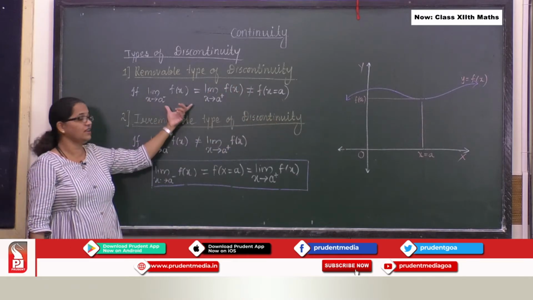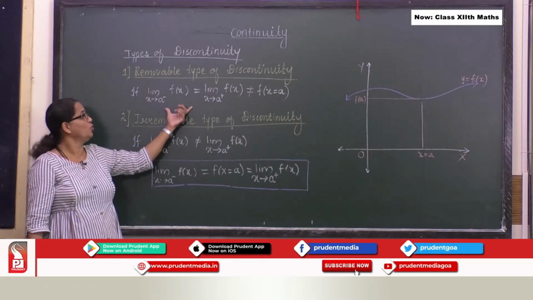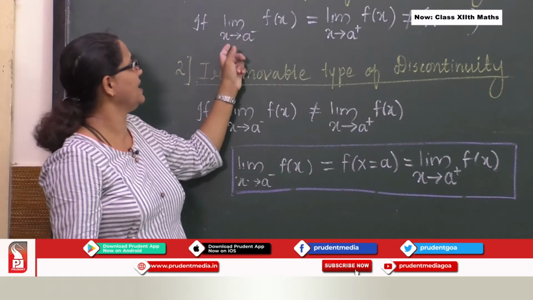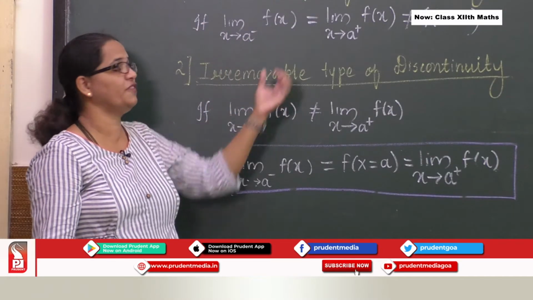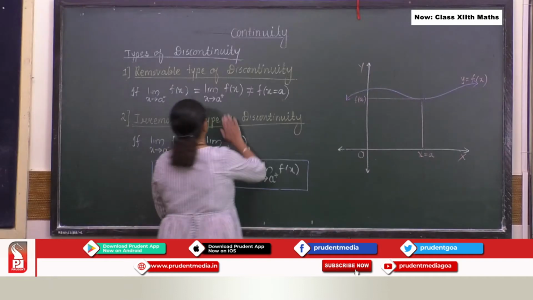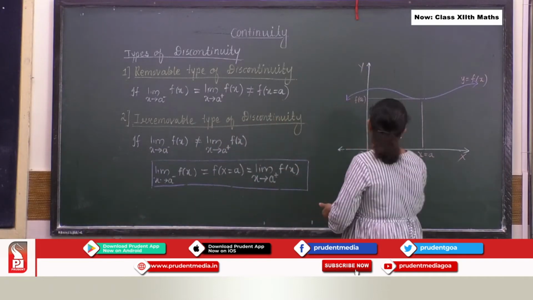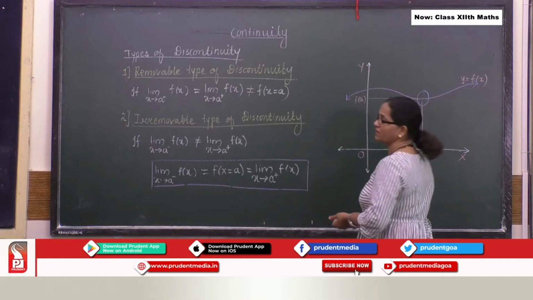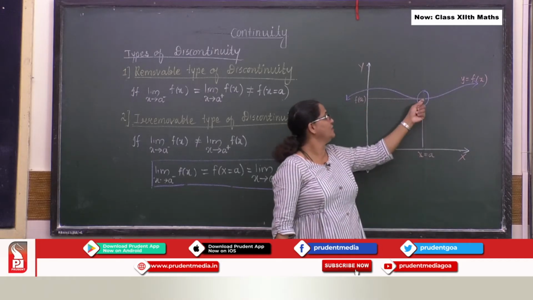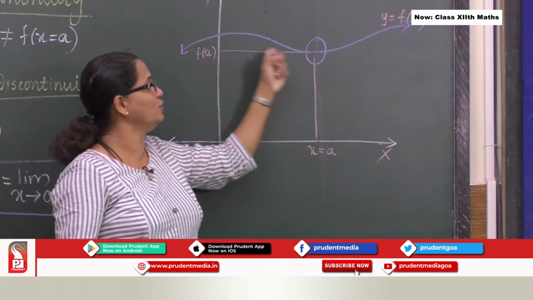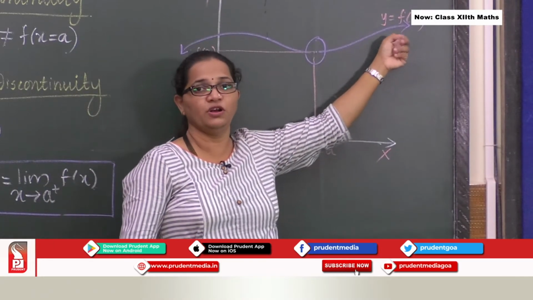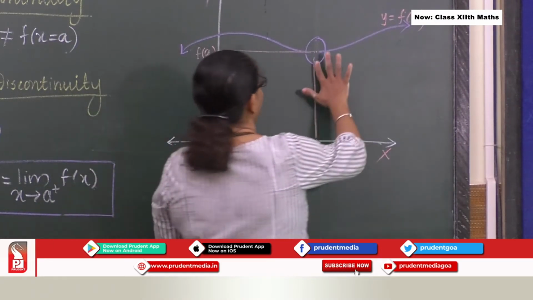So here, the limit as x tends to a minus of f of x, whatever value you get, will be equal to the limit from the right, but it won't be equal to f of a. If you look at this graph, you can see this value will be equal to this value, but it won't be equal to this value.